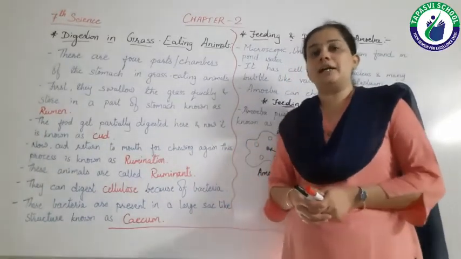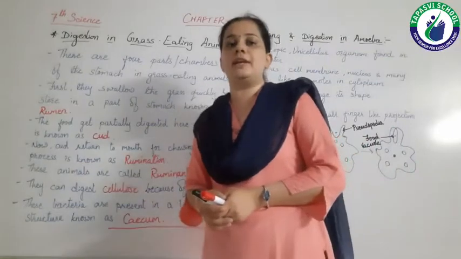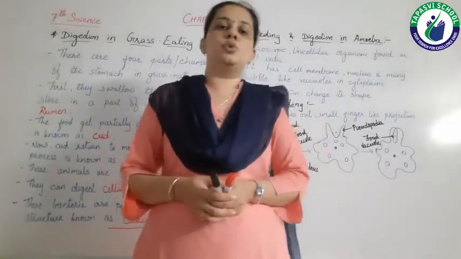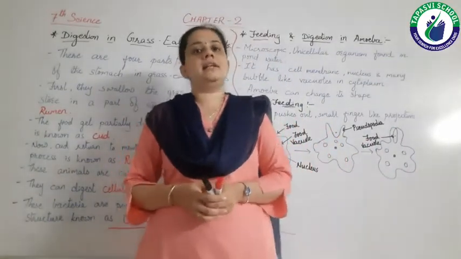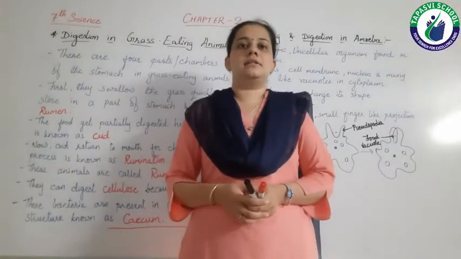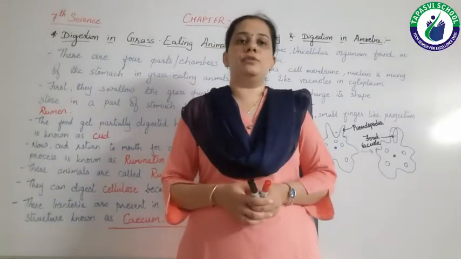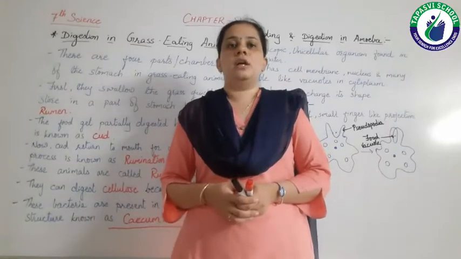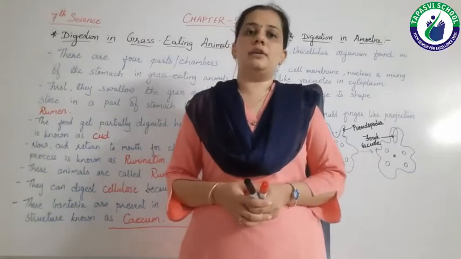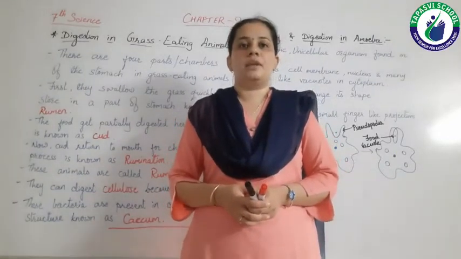After that, the undigested food from the small intestine moves to the large intestine. In the large intestine, from this undigested food, various salts and water are absorbed.